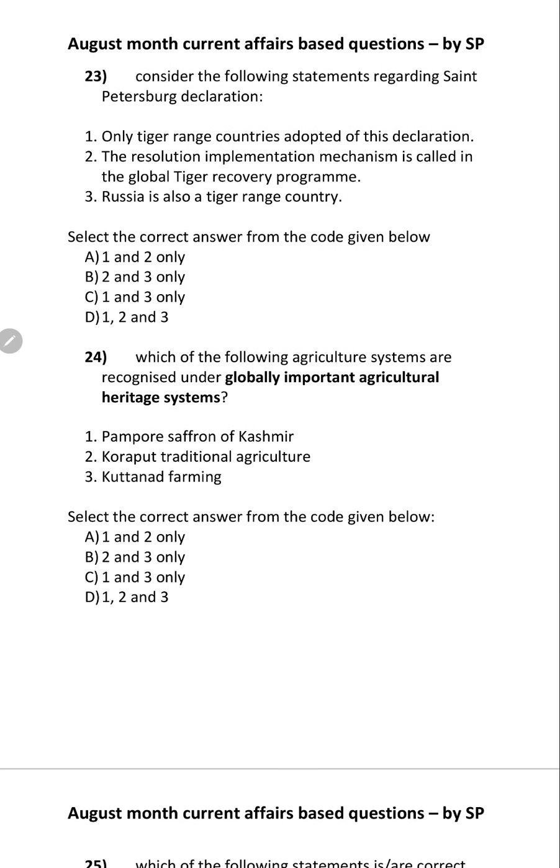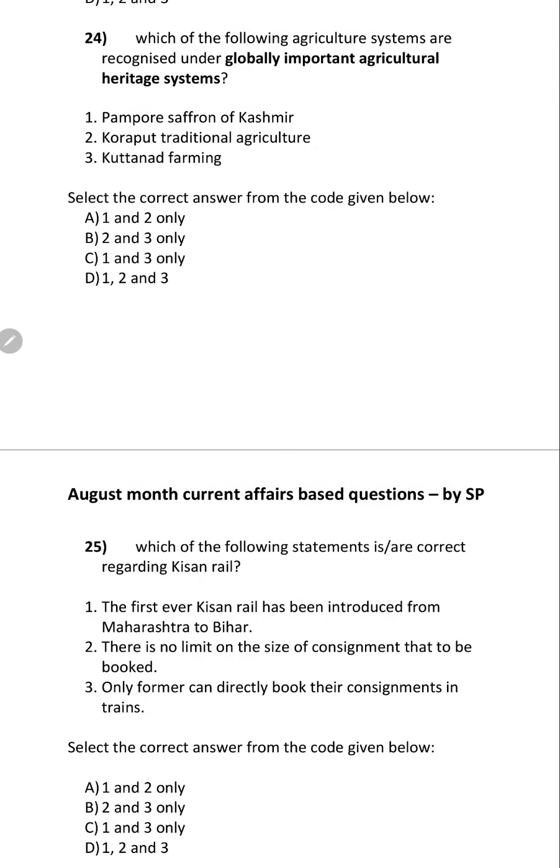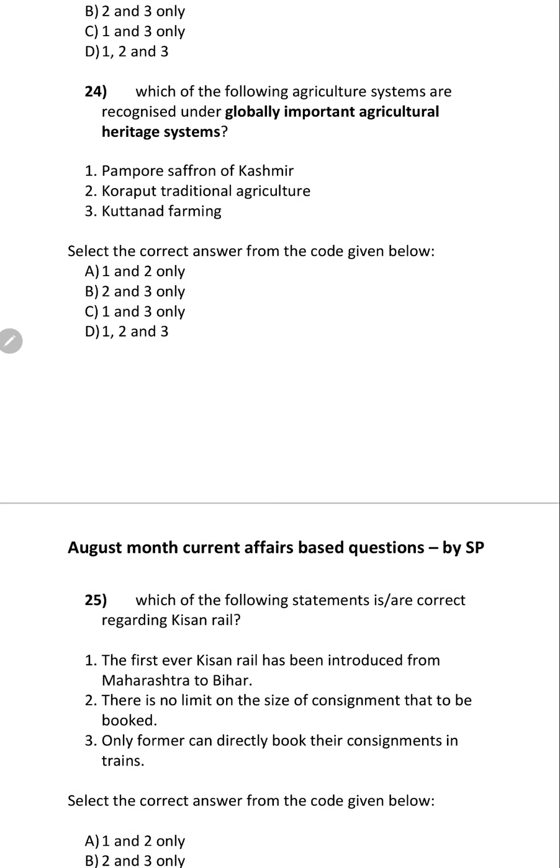So with this question we have completed everything about the tiger. You should be in a position to answer any type of question. Which of the following agriculture systems are recognized under Globally Important Agricultural Heritage Systems?